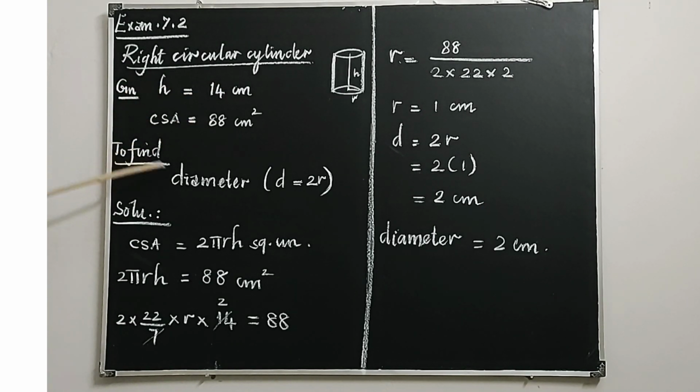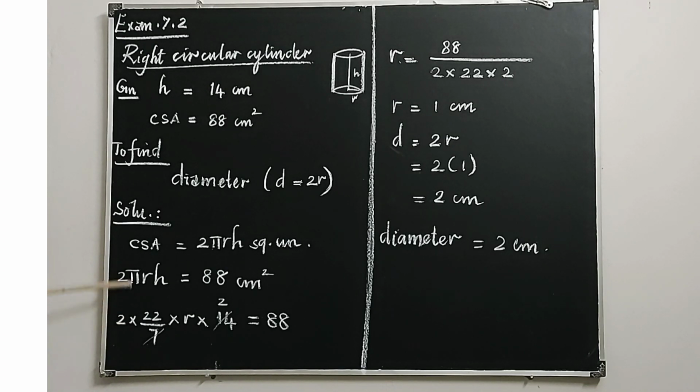Okay. Then to find the diameter, how do you get it? Diameter d is equal to 2 times radius, 2r. So we have to calculate r from the given information. After that we have to find the diameter. So come to the solution. Curved surface area of a right circular cylinder is equal to 2 pi rh square units. What's the formula to calculate the curved surface area of a right circular cylinder? 2 pi rh square units. The 2 pi rh value is given as 88 cm square. So 2 pi rh is equal to 88 cm square.